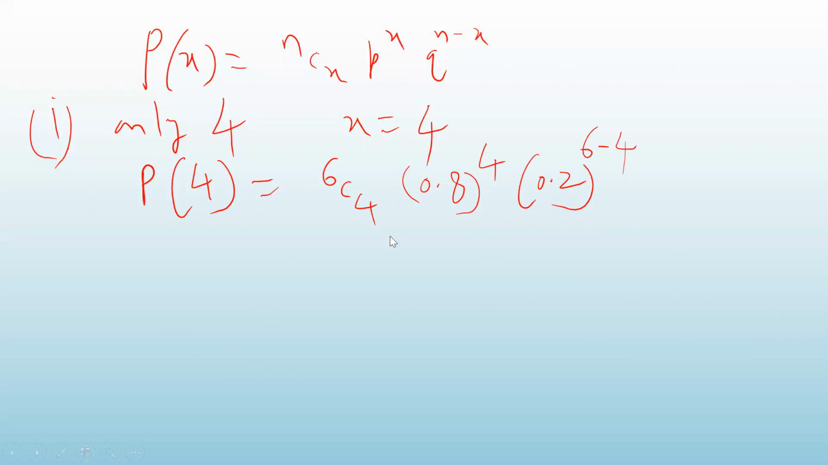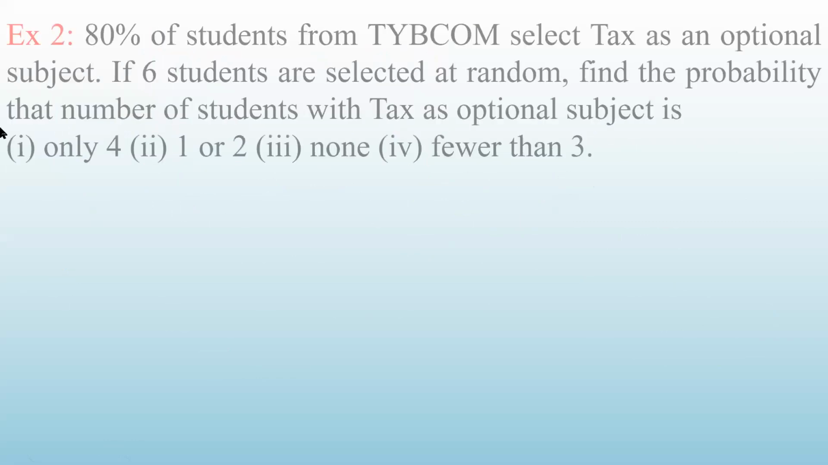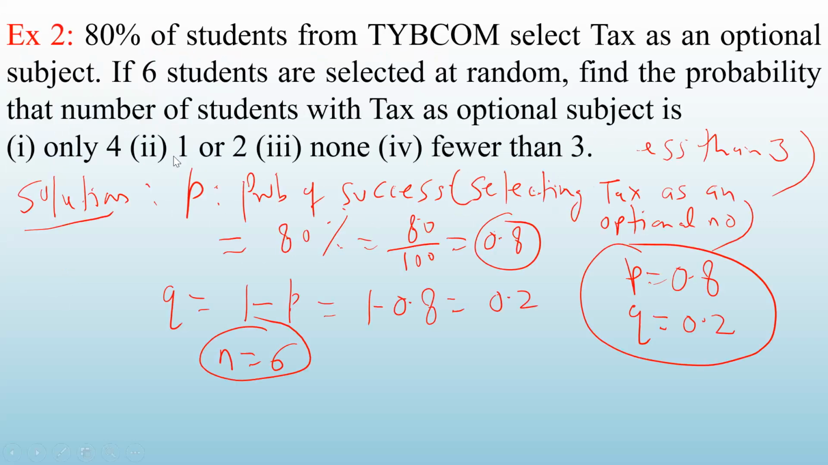Simplify this. Second one, we will do in the next class, but you try at home. If you are not getting it, then we will do it in the next class. For 1 or 2, find the probability for X equal to 1 and X equal to 2, and add them. None means X is equal to 0. Fewer than 3 means less than 3, so it can take values 0, 1, 2. So find the probability of X equal to 0, 1 and 2, and then add them.